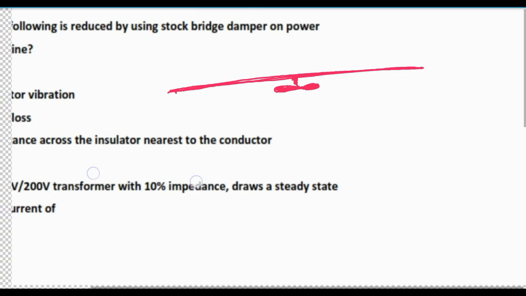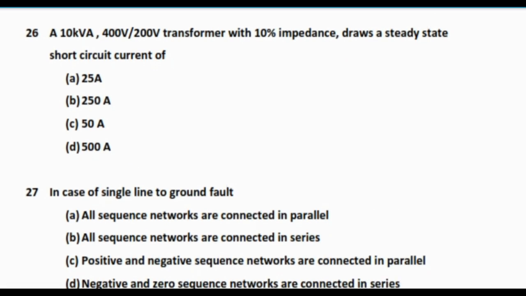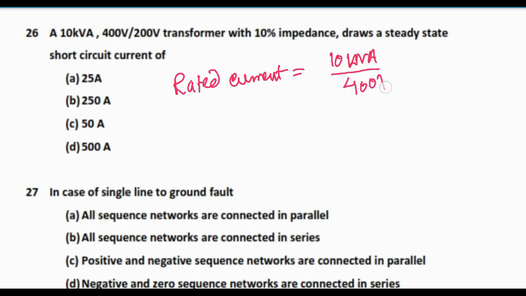This is Stockbridge damper. Next question is, a 10 kVA 400 volt by 200 volt transformer with 10% impedance draws a steady state short circuit current of dash. So this is the problem, and here rated current is equal to, what will be the rated current? Rated current will be equal to 10 kVA by 400 volt, which is equal to 25 ampere. This is the rated one.